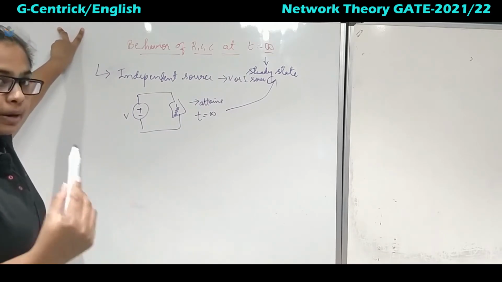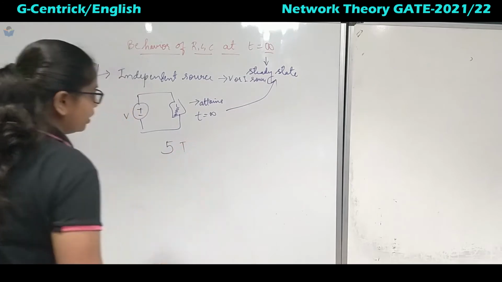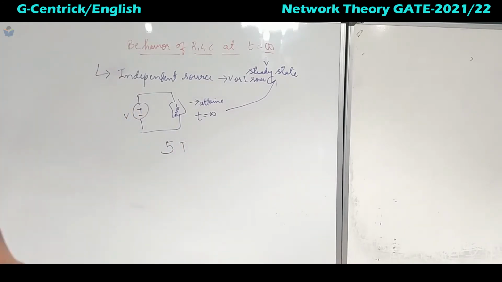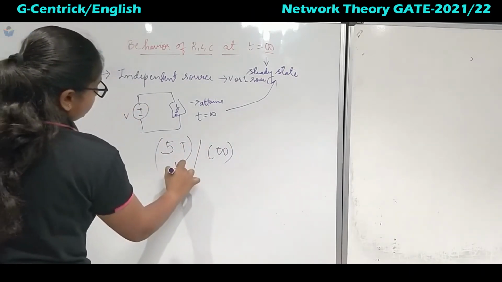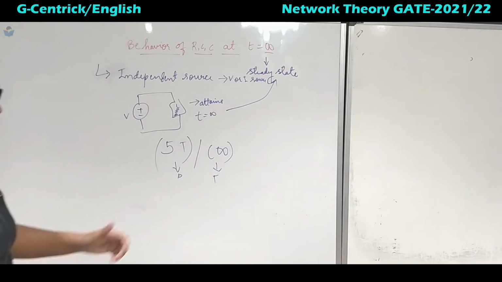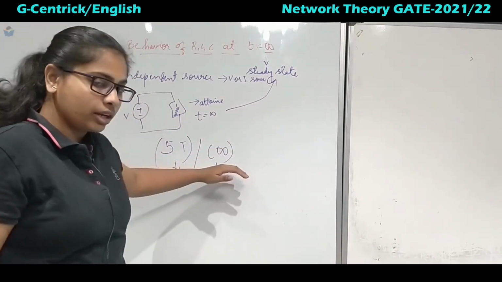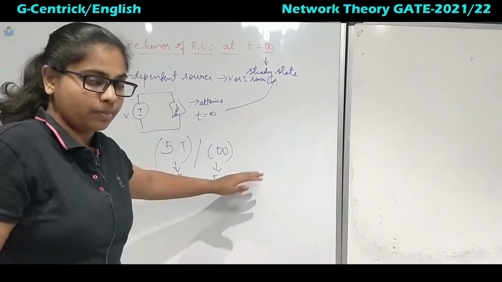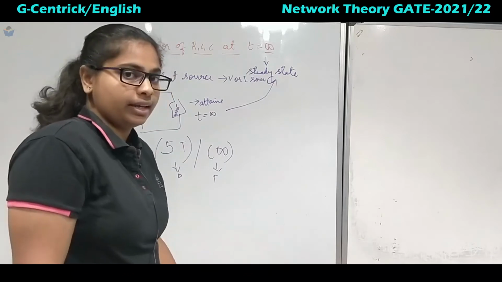So at what time practically, how much? It will be 5 times the time constant we apply. That is practically, but theoretically it will be infinite. So this is practical and this is theoretical. Up to 5 times t we can keep this, after that it will die out, but theoretically it will never die out up to time infinity. So that is why we call it steady state.